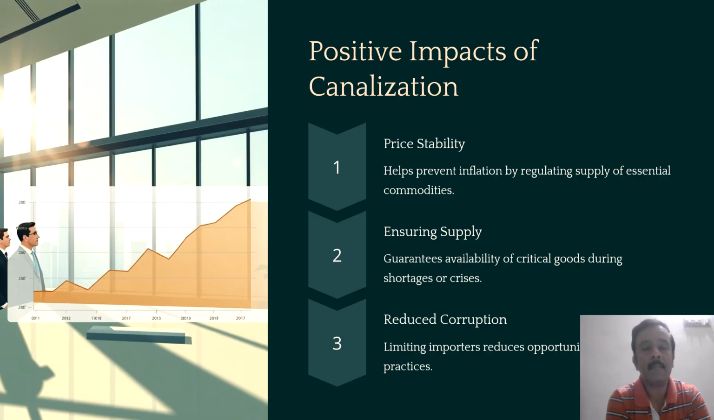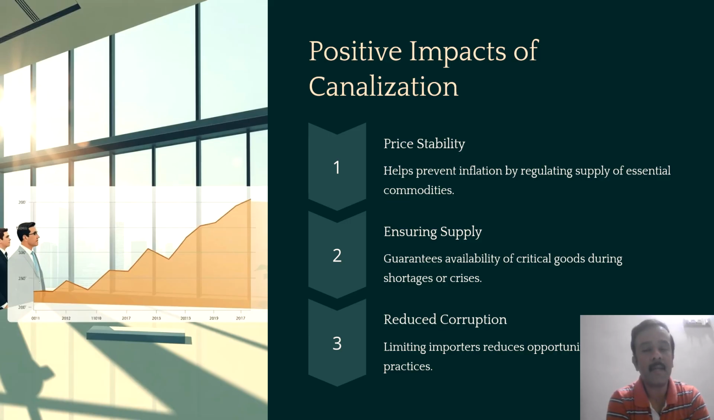As we discussed in the previous slide, the canalized items are routed through the canalizing agencies. It is only through these agencies that the exports and imports of goods take place. So we shall now discuss the positive impact of such canalization. The first important impact is price stability. It can help stabilize the prices and prevent inflationary pressures.